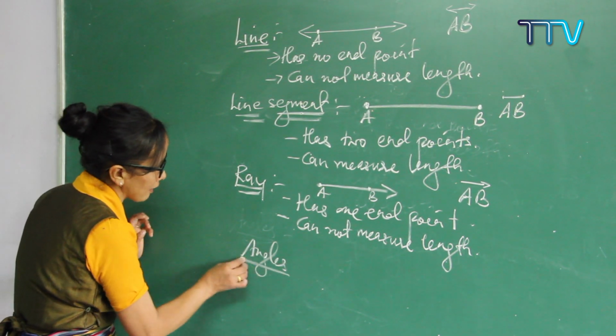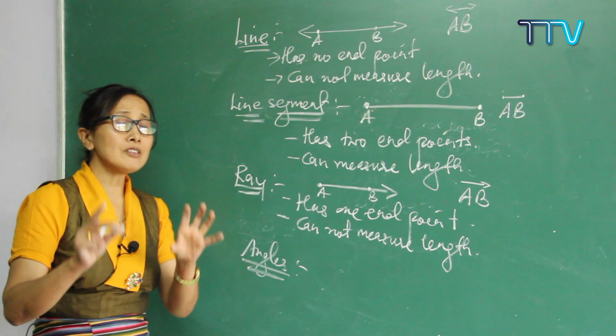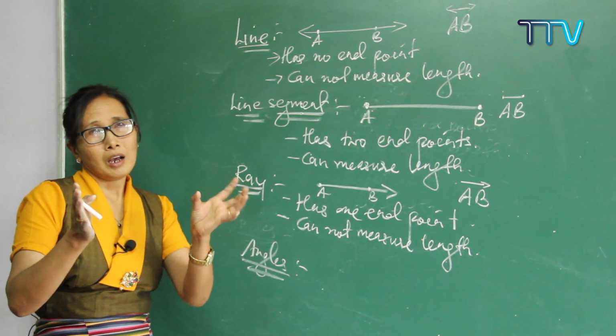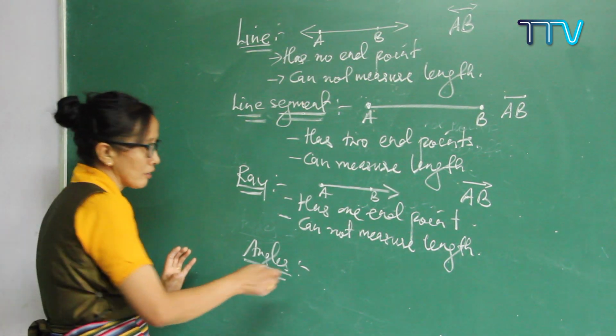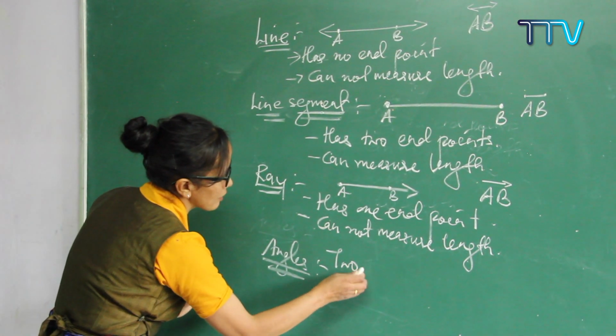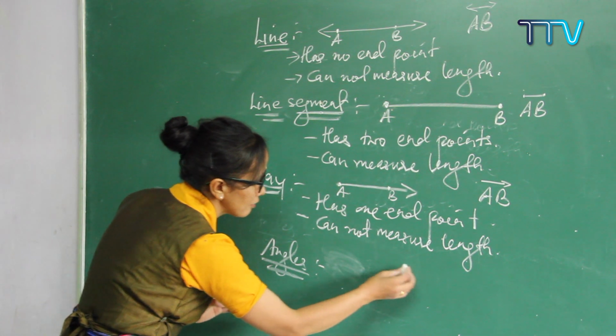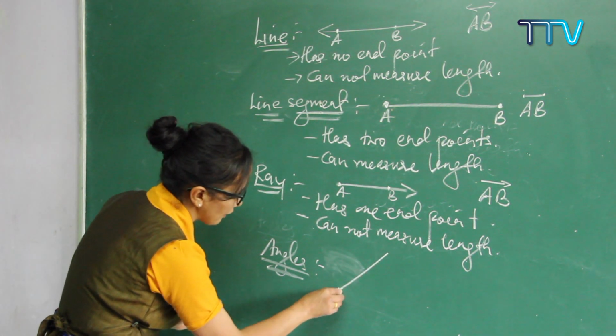So what is meant by angles? An angle is formed when two rays originate from one vertex. Then you can get an angle. So when two rays, I'll draw the diagram. See here, you can get an arrow like this.